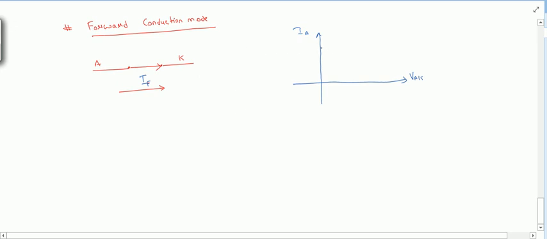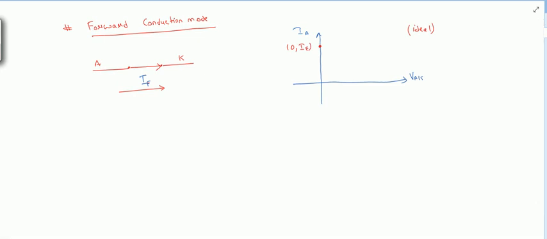As this switch is ideal, there will be no voltage across it. There is no resistance for this switch, so there is no voltage drop across it. So for an ideal switch, this is the point: 0 comma if, right?